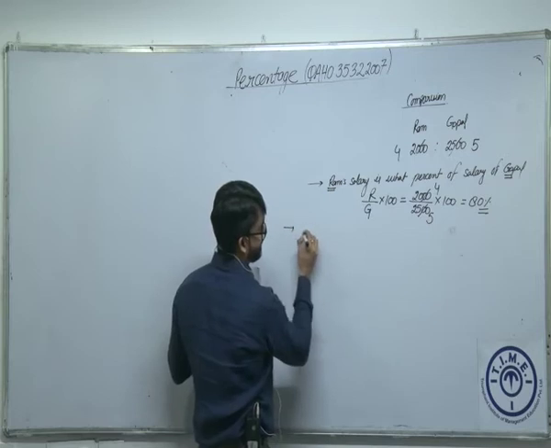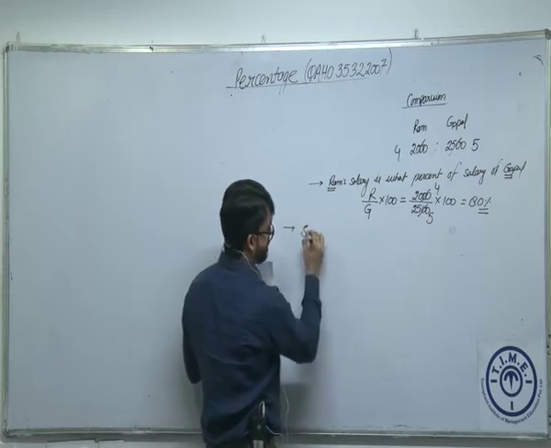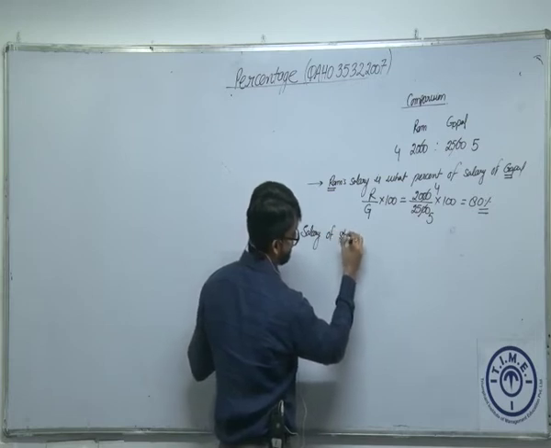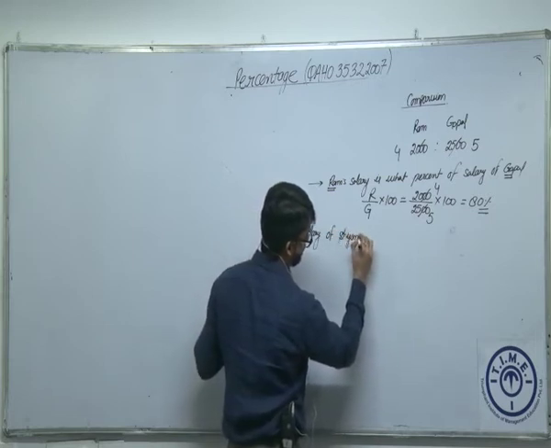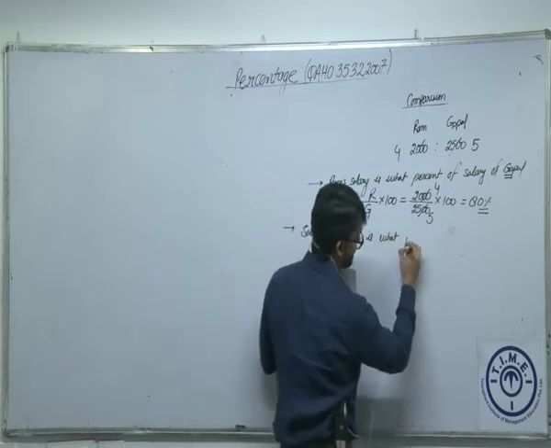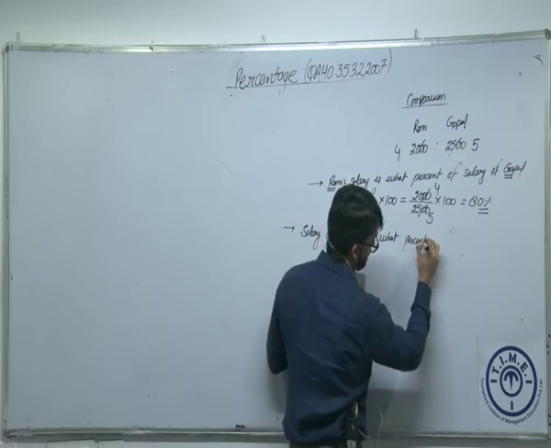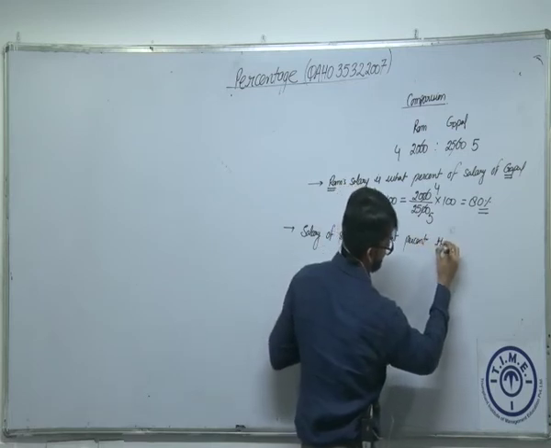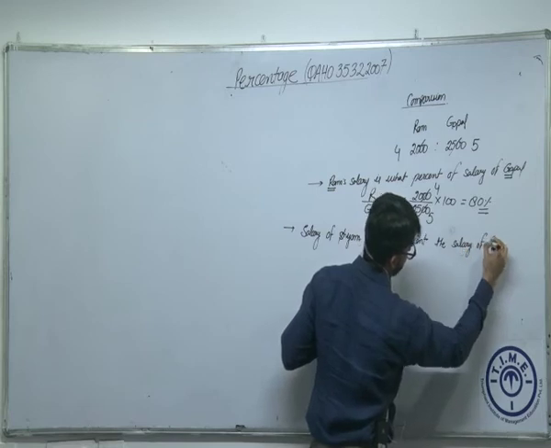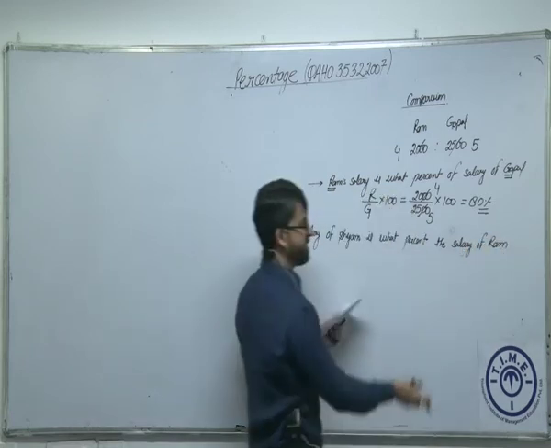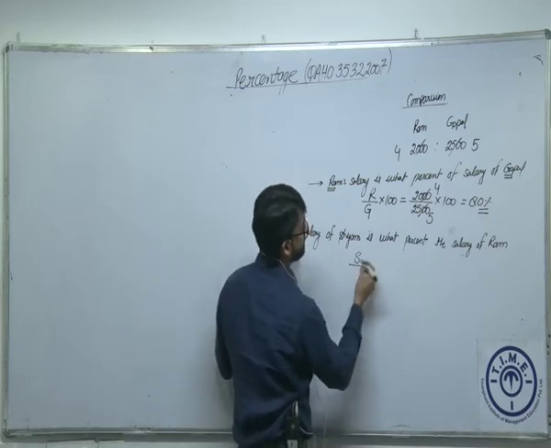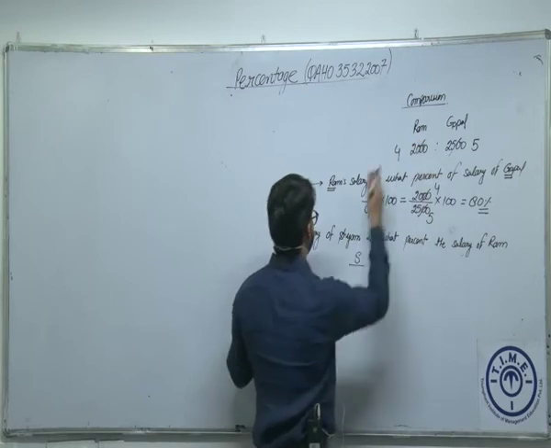Second statement is, again, salary of Gopal is what percent of the salary of Ram. This is just the opposite of it. How can I write it? Gopal ka salary divided by, it's Gopal, not Shyam, I'm so sorry.